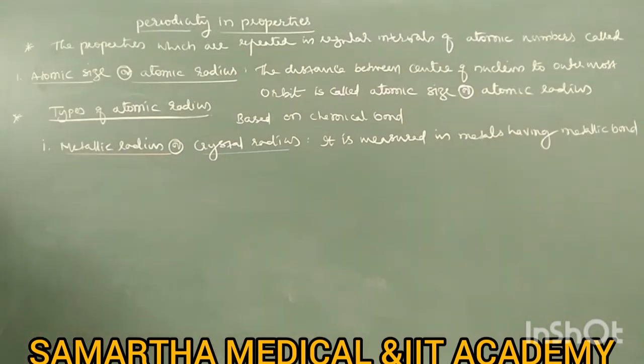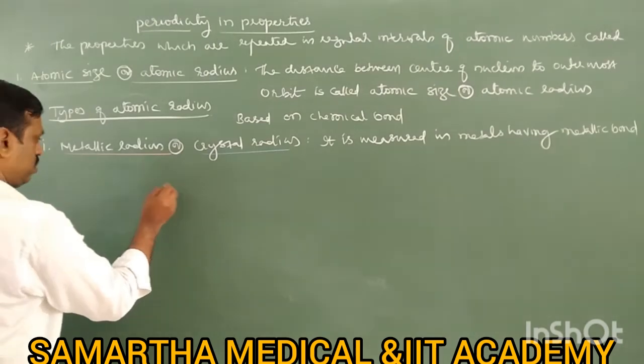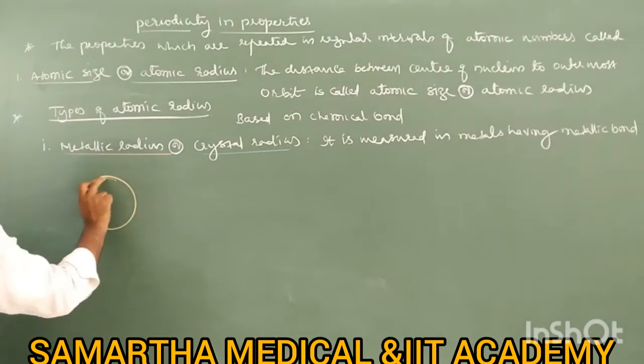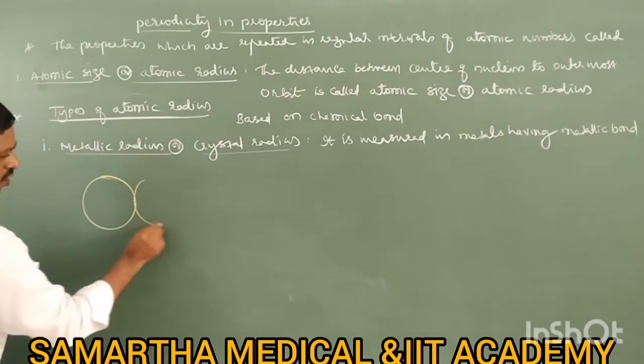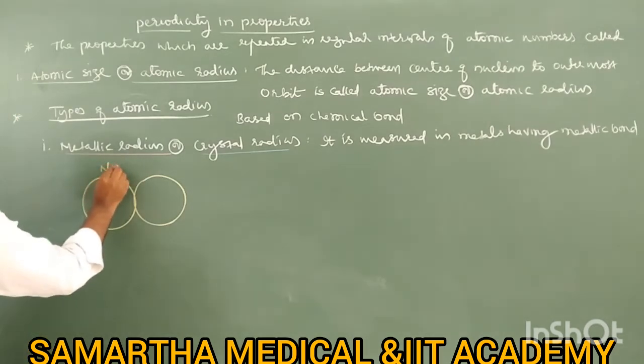Let us take a simple diagram so that you can understand easily. I'll take a metal. There is a metal atom like this, this is one metal atom, and another metal atom. Take sodium.